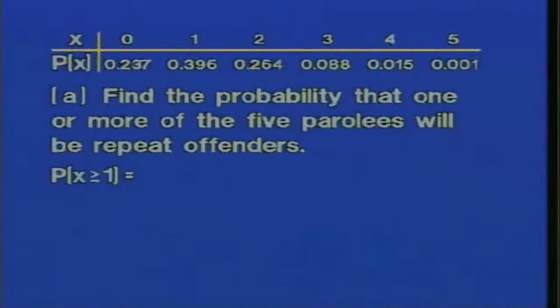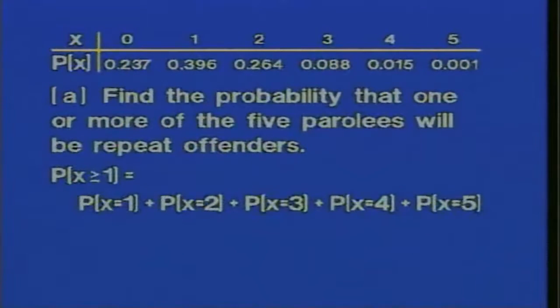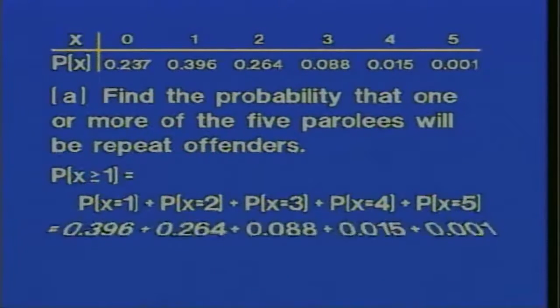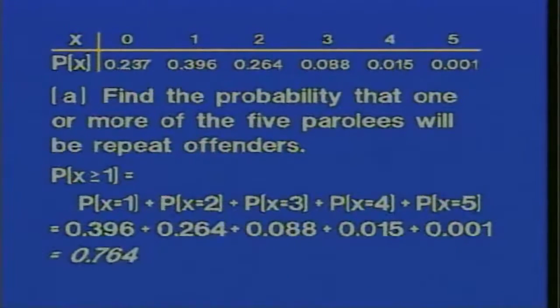The direct approach to this problem is to say, well, let's see. The probability that X is greater than or equal to 1 is the probability that X equals 1 plus the probability that X equals 2 plus the probability that X is 3 and so on through adding the probability that X equals 5. We simply write them down and add them, and we find that probability to be 0.764. If we put a percent to this, it's a little over 76% chance that 1 or more of the 5 parolees will become repeat offenders.